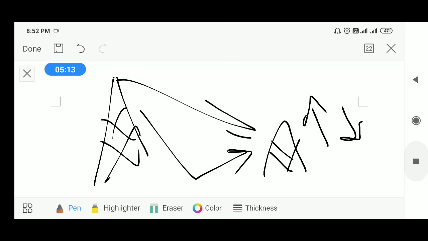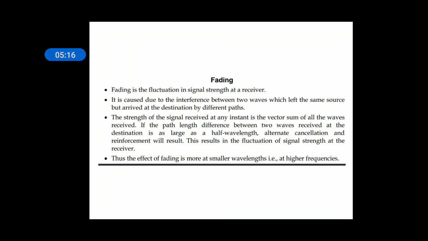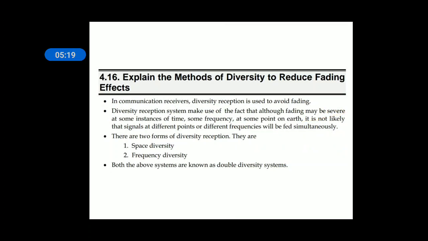To overcome this fading, there are many methods. Those methods are called diversity methods. There are two diversity methods. One is space diversity, second one is frequency diversity. In communication receivers, diversity reception is used to avoid fading. Diversity reception systems make use of the fact that although fading may be severe at some instant of time, at some frequency, at some point on earth, it is not likely that the signal at different points or different frequencies will fade simultaneously.